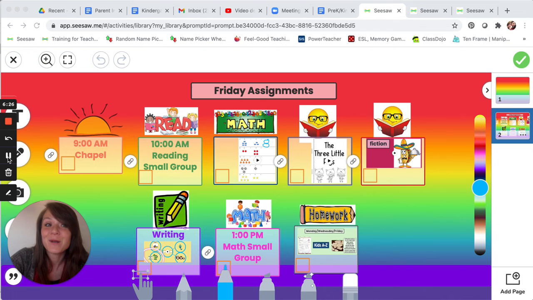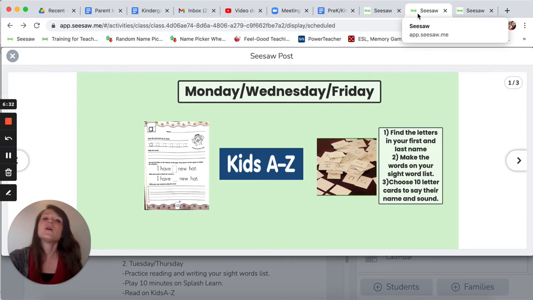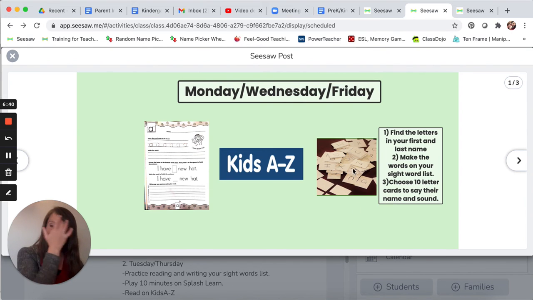All right, are you ready to work on your homework now? Let's take a look. Remember, today is Friday. On Fridays, we do 1 page in our sight word workbook. We read 1 book on Kids A to Z, and we do some work with our letter flashcards. Today is the third day to do this set of activities. 1, 2, 3. Monday was our first day. Wednesday was the second day. Friday's the third day to do these activities.